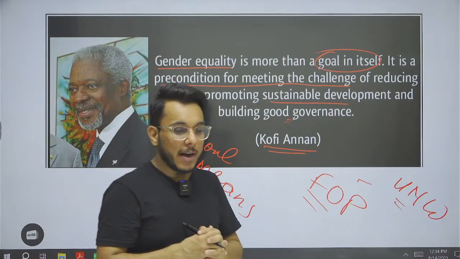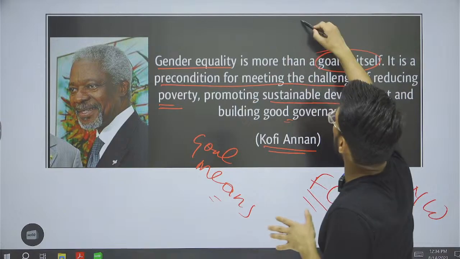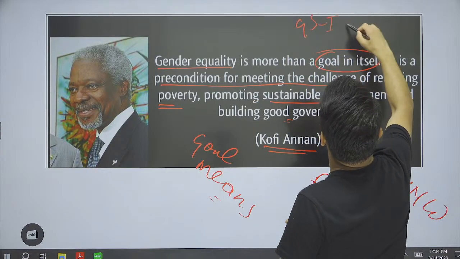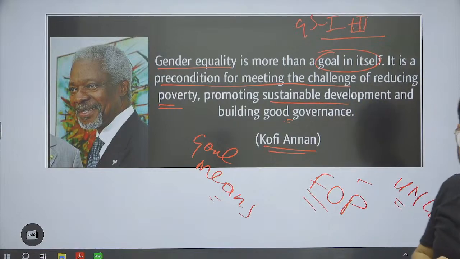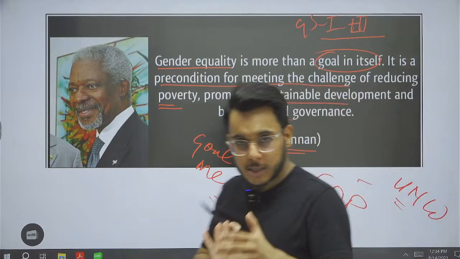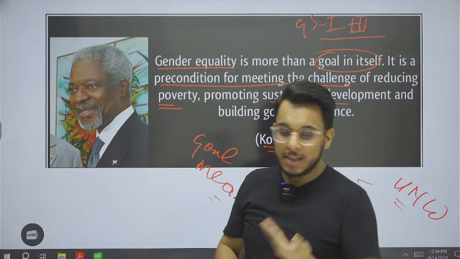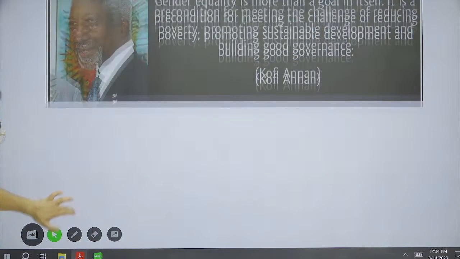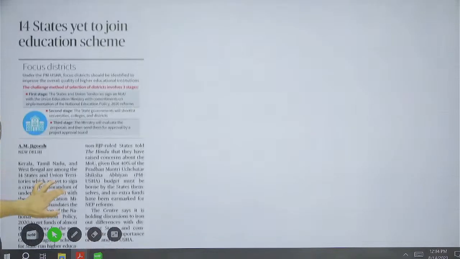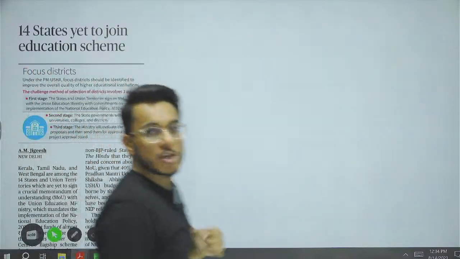Now this particular idea can be used with respect to GS paper number 1 as well as GS paper number 2, women related issues, society and social justice. So that is about this particular thing. And now guys, let's take the first article for today. First article: 14 states yet to join education scheme.